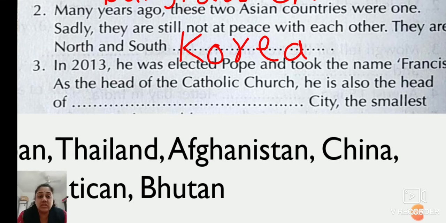See, in 2013 he was elected Pope and took the name Francis as the head of the Catholic Church. He is also the head of the dash city, the smallest city in the world. You can find out from the options. Which is the smallest city in the world?